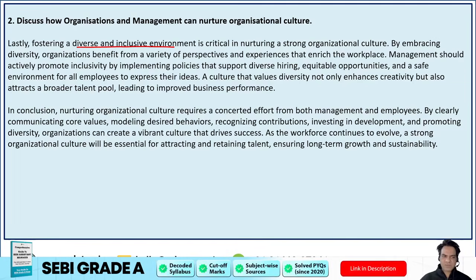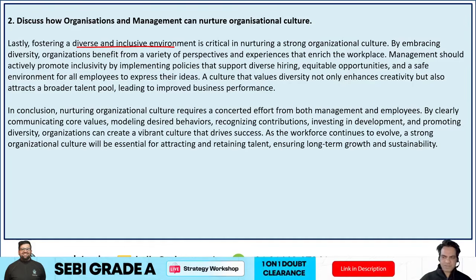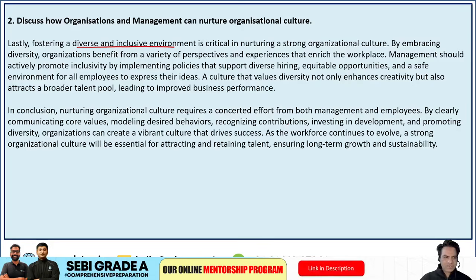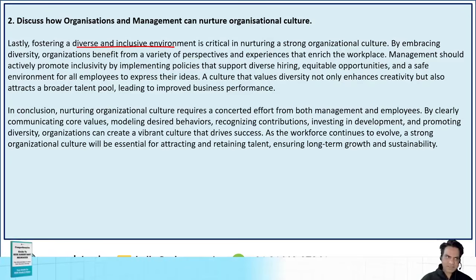And lastly, in conclusion, nurturing organizational culture requires a concerted effort from both management and employees. By communicating core values, modeling desired behaviors, recognizing contributions, investing in development, and promoting diversity, organizations can create a vibrant culture that drives success. And as the workplace continues to evolve, a strong organizational culture will be essential for attracting and retaining talent, ensuring long-term growth and sustainability. So this was about how organizations and management can nurture organizational culture.